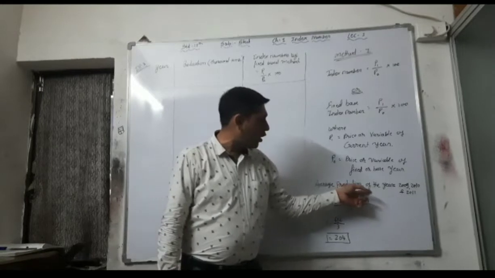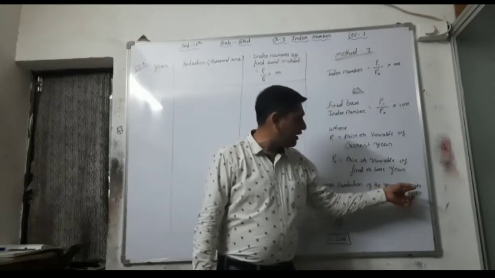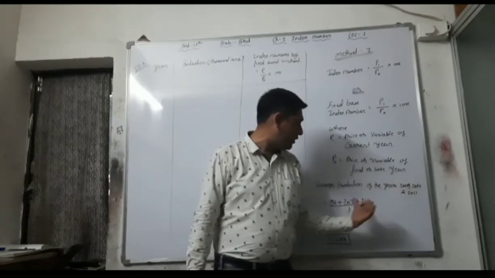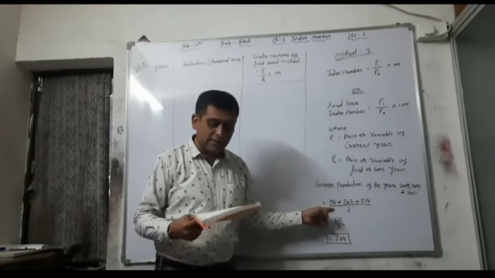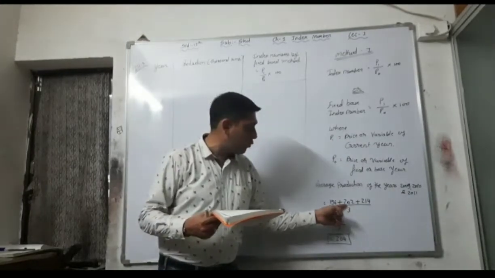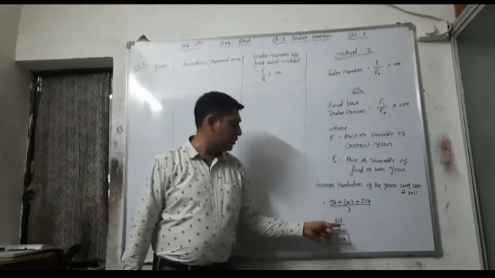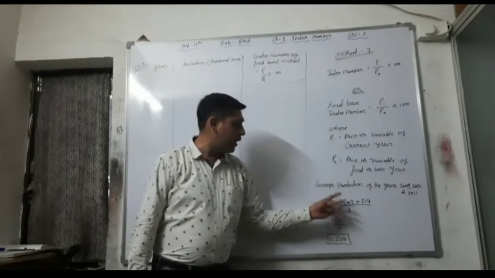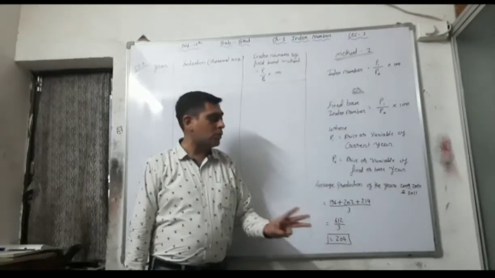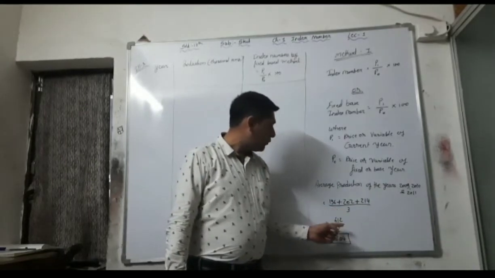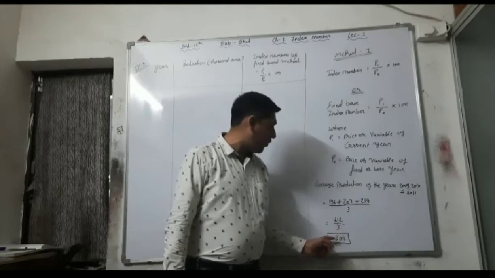Average production of the years 2009, 10 and 11 is equal to 196 plus 202 plus 214. So the total is 612 divided by 3, because it is a three-year average, that's why we are dividing by 3.